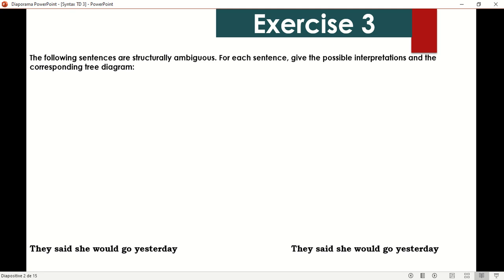Here we have an embedded sentence, which is she would go yesterday, and the main clause, they said she would go yesterday. So we'll start as usual from the very right. Yesterday is an adverb amounting to an adverbial phrase. The verb is go. Together they make the verb phrase. Then we have an auxiliary, which is would, and then a pronoun she amounting to a noun phrase.